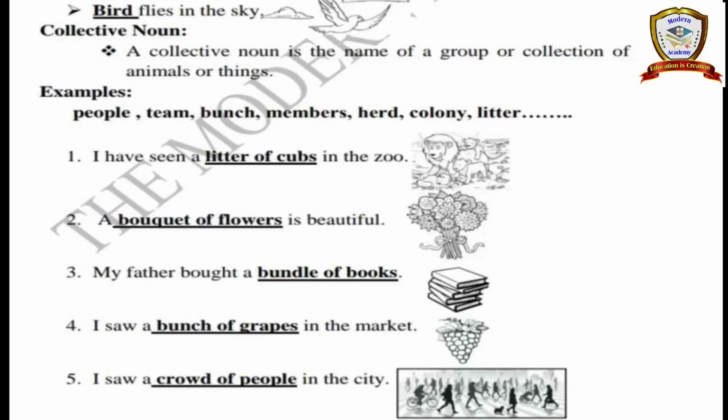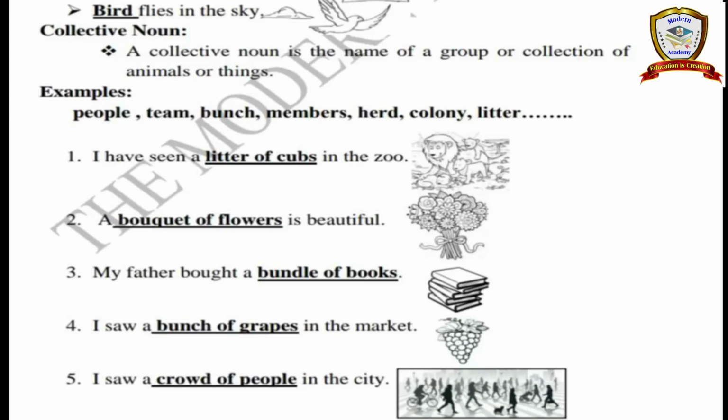Today we just discussed noun. Noun is one of the categories of parts of speech, isn't it? So what is a noun? Noun is the name of a person, place, animal or thing. These nouns are divided into 5 kinds. What are the 5 kinds of nouns? Proper noun, common noun, collective noun, abstract noun and material noun. In these 5, today we clearly learned about proper noun, common noun and collective noun.